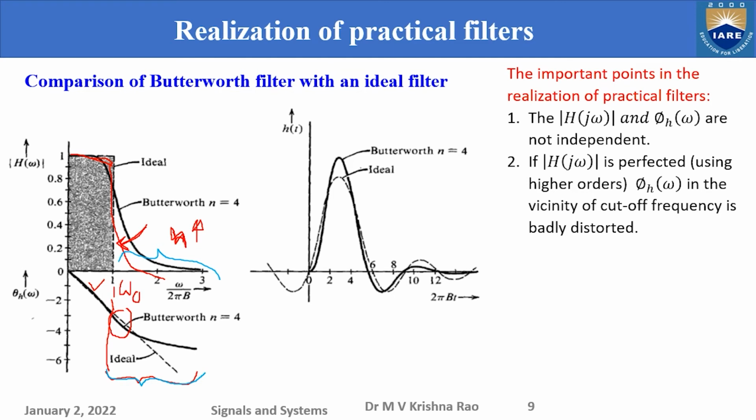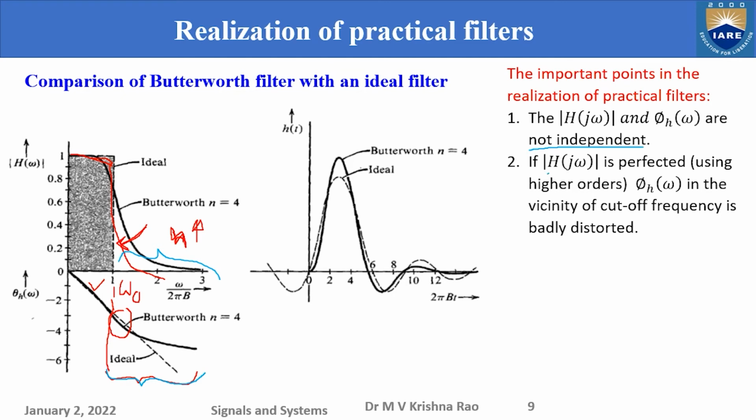So what is the summary here? We can summarize: magnitude response and phase response are not independent.